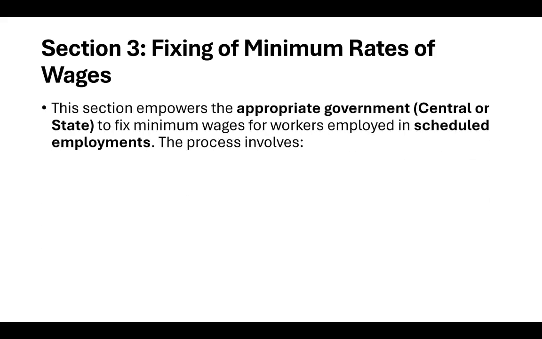Now moving on to the next, that is section 3, and that is about fixing of the minimum rates of wages. This section empowers the appropriate government, either central or state, to fix the minimum wage for the workers employed in the scheduled employment. So basically, in section 3, the power lies in the hands of the government. It could be the central government or the state government, but their role is to fix the minimum wage, which must be applied to every region, every sector, every industry, every employer, right? Which is part of the scheduled employment. I've already explained to you the scheduled employment.